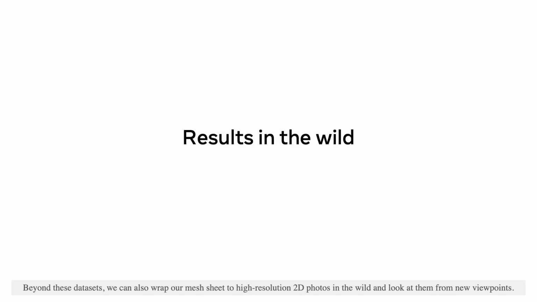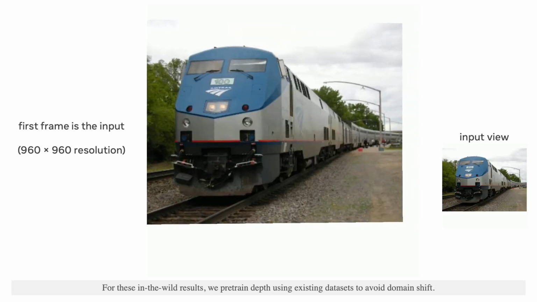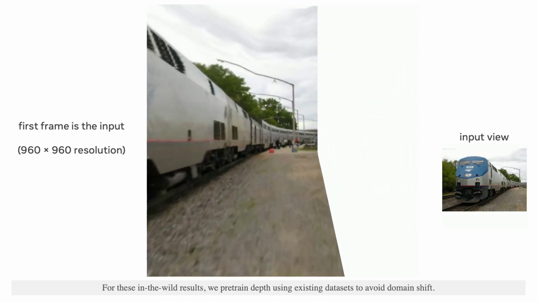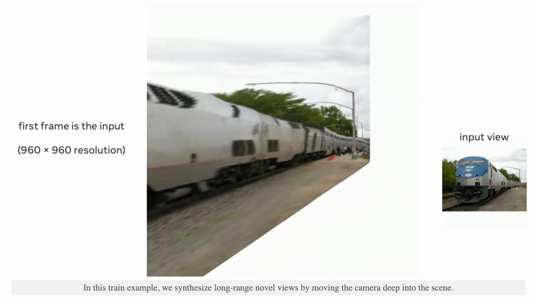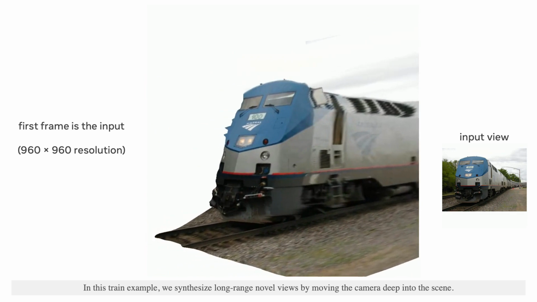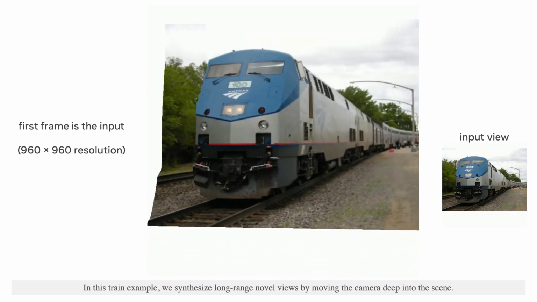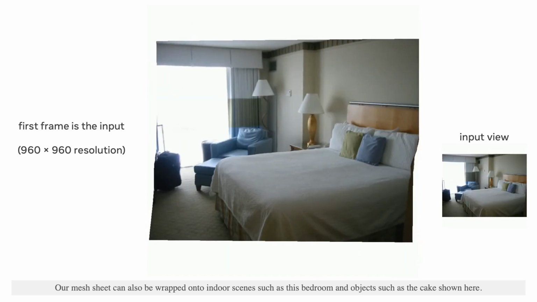Beyond these datasets, we can also wrap our mesh sheet to high-resolution 2D photos in the wild and look at them from new viewpoints. For these in the wild results, we pre-train depths using existing datasets to avoid domain shift. In this train example, we synthesize long-range novel views by moving the camera deeply into the scene.